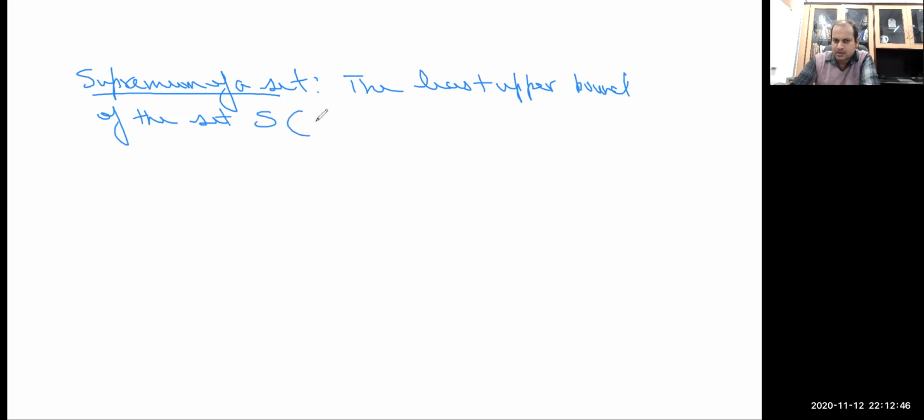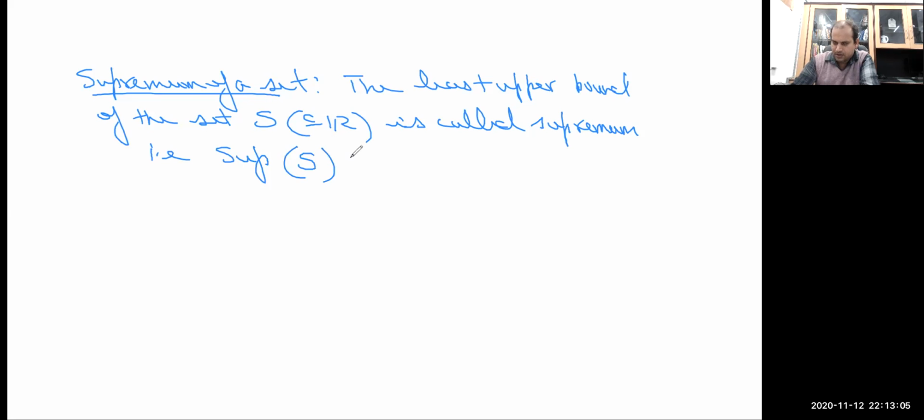Say S is a subset of R. The least upper bound of the set is called the supremum.